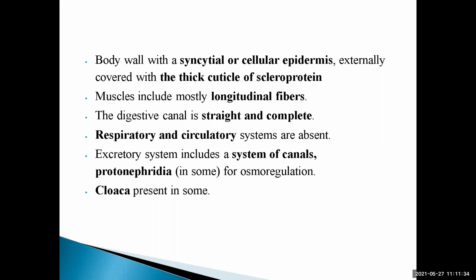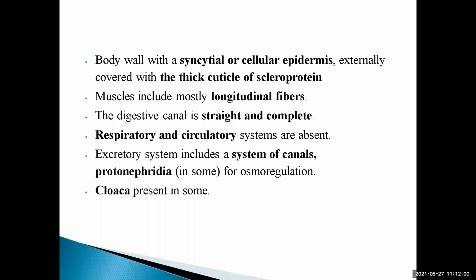Now, the excretory system includes a system of canals, that is protonephridia, for osmoregulation. See here what is meant by excretory system. Excretory system means the removal of waste products from the blood.